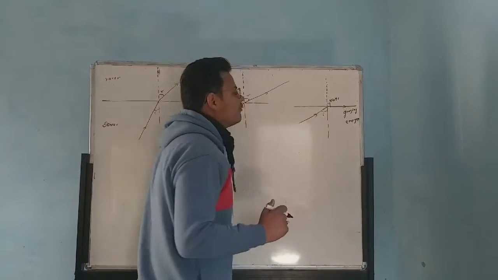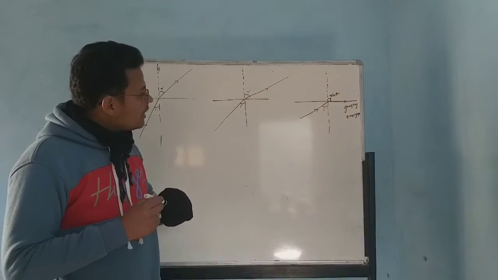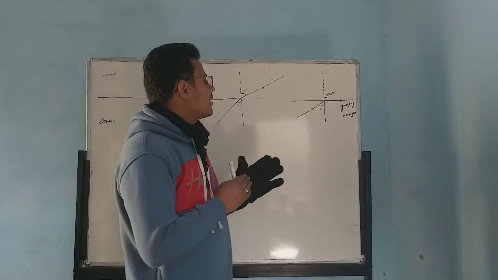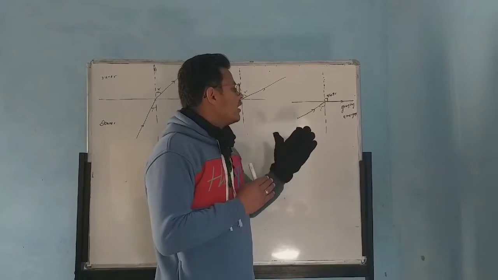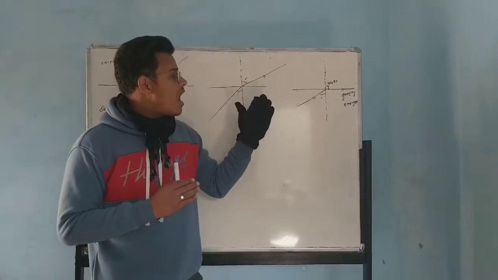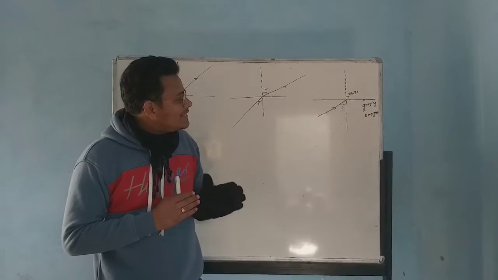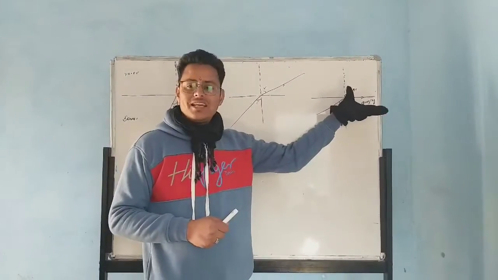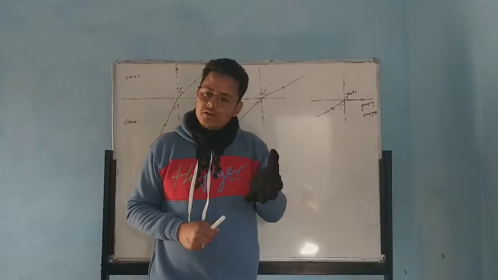Grazing emergence is a phenomenon in which, if I keep increasing the angle of incidence, the angle of refraction in the rarer medium also increases.